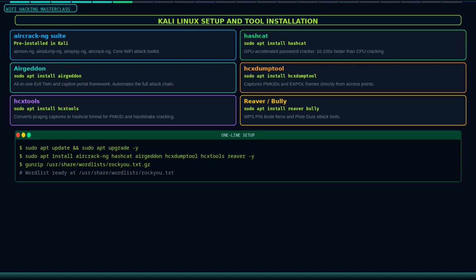To update Kali and ensure everything is installed, run sudo apt update followed by sudo apt upgrade. To install Airgeddon, run sudo apt install airgeddon. To get hcxdumptool and hcxtools, run sudo apt install hcxdumptool hcxtools. Confirm your wireless interface is ready by running iwconfig. You want to see your wlan1 interface showing up. Plug in your external adapter, confirm it appears, and then let's move to the most fundamental concept in wireless hacking, monitor mode.